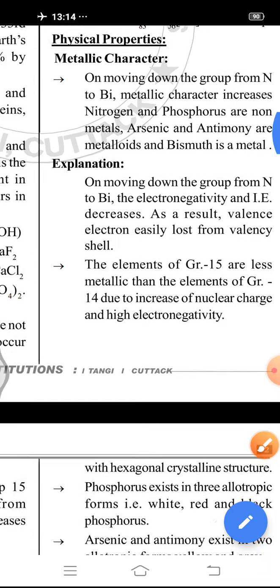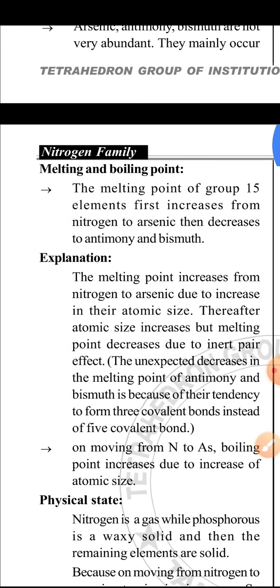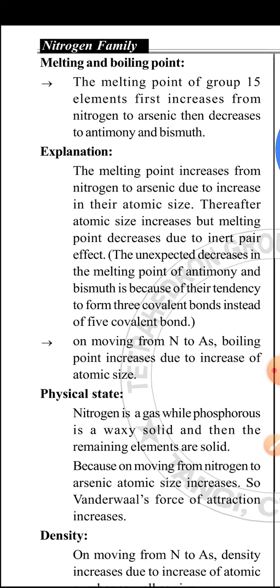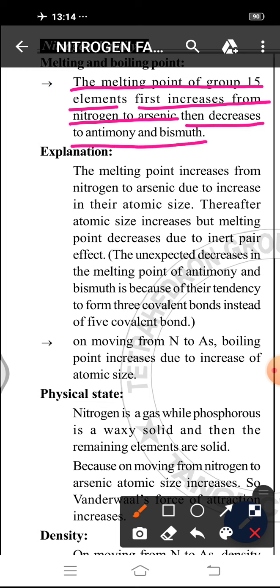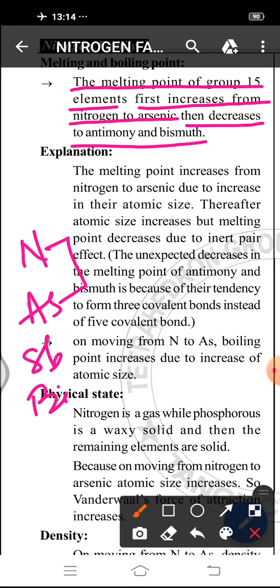Next comes melting point and boiling point. In the nitrogen family, melting point of group 15 elements first increases from nitrogen to arsenic, then decreases to antimony and bismuth. From nitrogen to arsenic the melting point increases, in antimony and bismuth the melting point decreases. Why does this happen?